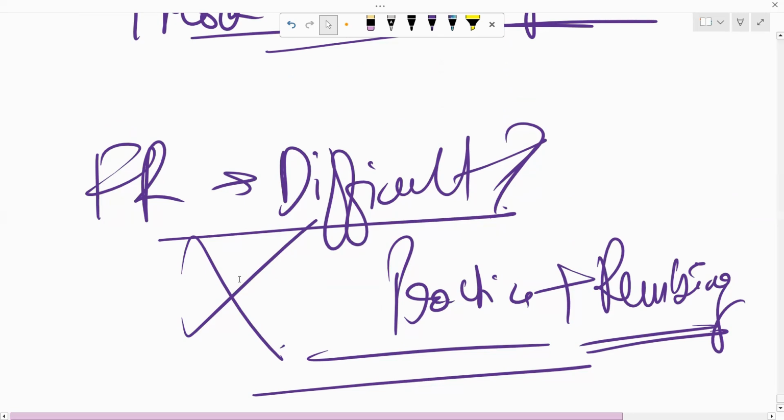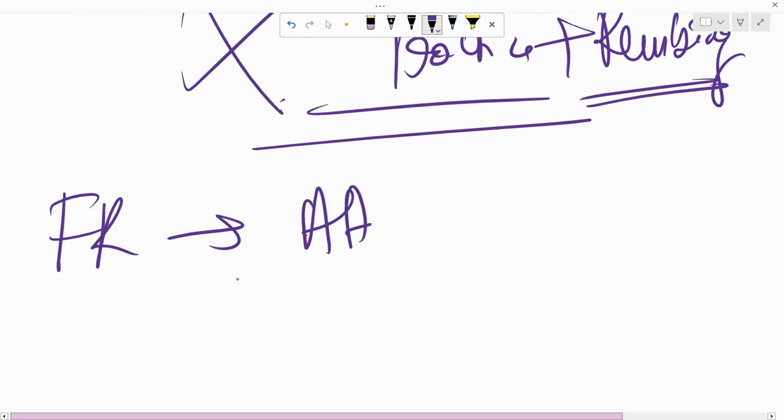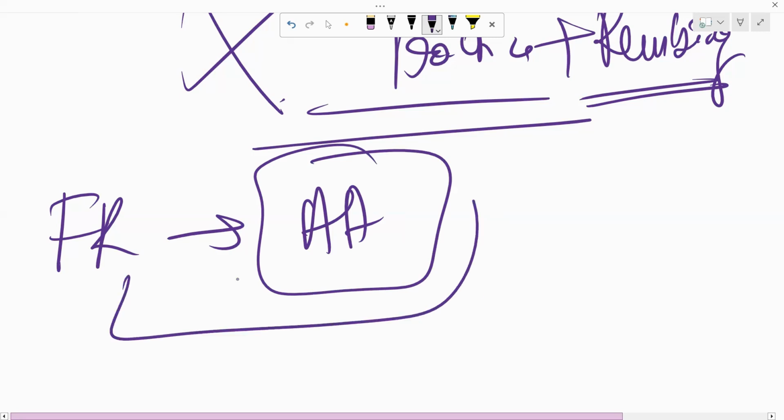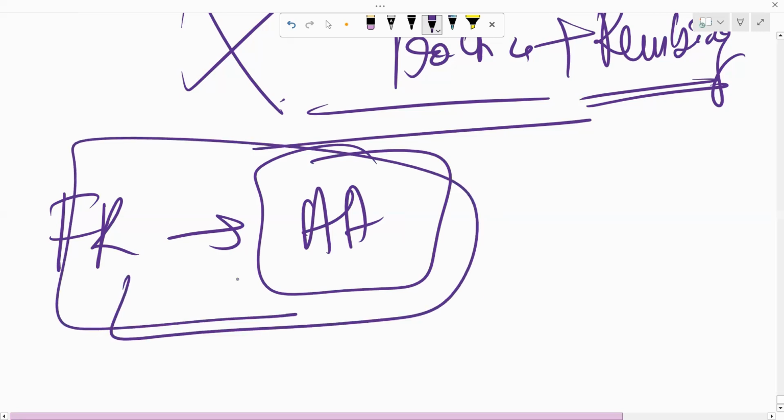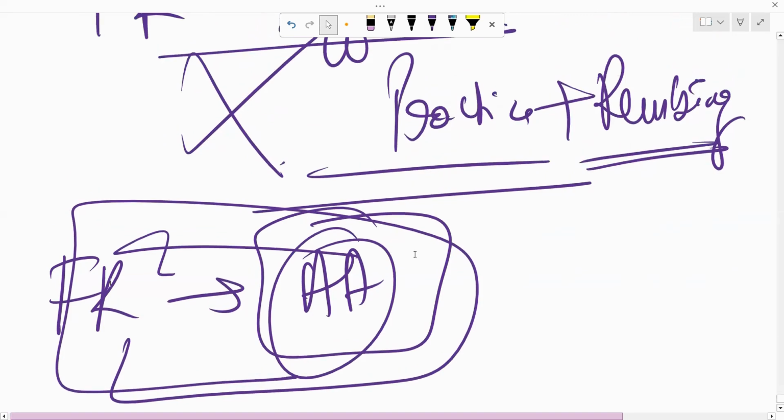Now lastly, I would like to tell you one more thing about FR, that after FR people should always go with the AA paper, which is your next F8 paper. These two papers are complementary papers. I came across a few students who were doing AA before FR. I'll explain a very simple logic for this, right? Let's see.